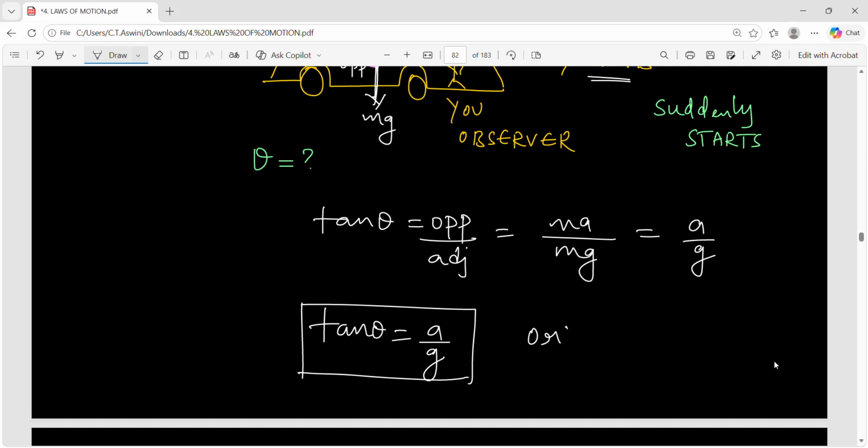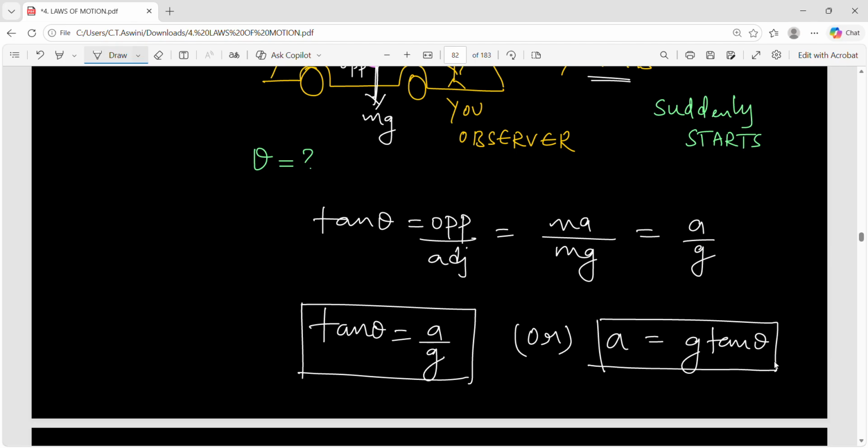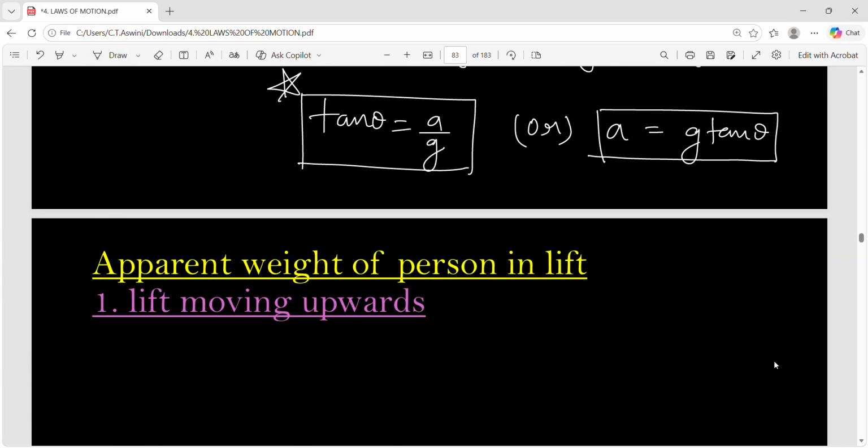Sometimes they will ask what is the acceleration of this non-inertial frame of reference, what is the acceleration of the car? It is g tan theta. They will ask acceleration sometimes and theta sometimes. So just remember this, tan theta equals a by g. This is enough.